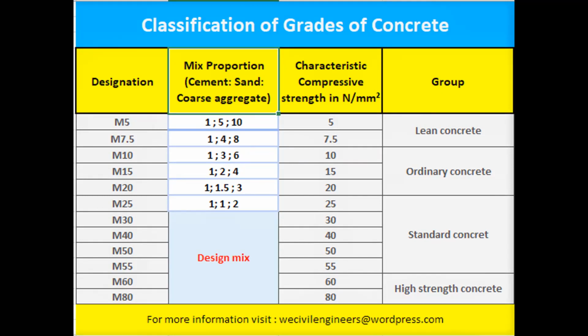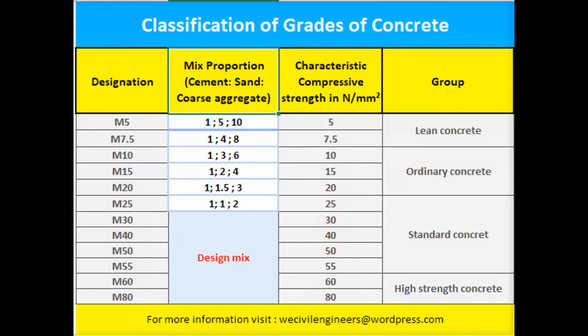So what is the M20 means? The mixed proportion 1:1.5:3. This is the mixed proportion of M20 grade concrete. That means 1 means cement, 1.5 means fine aggregate, 3 means coarse aggregate. This is the proportion of M20 grade concrete. Every grade we have mixed proportion. Every grade should have mixed proportion.